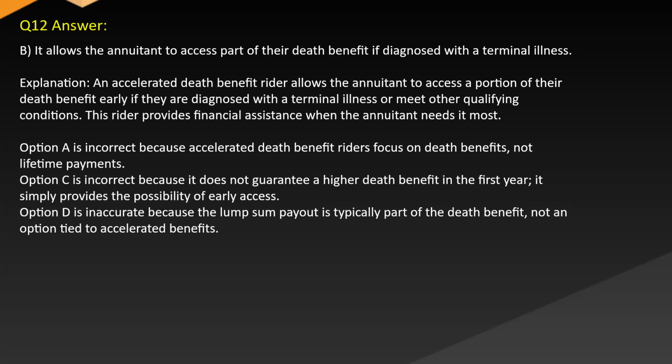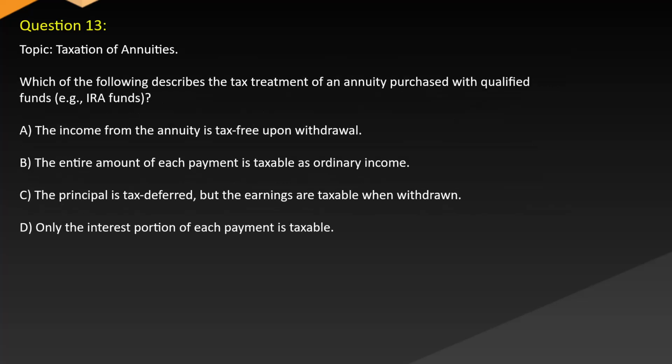Option A is incorrect because accelerated death benefit riders focus on death benefits, not lifetime payments. Option C is incorrect because it does not guarantee a higher death benefit in the first year, it simply provides the possibility of early access. Option D is inaccurate because the lump sum payout is typically part of the death benefit, not an option tied to accelerated benefits.